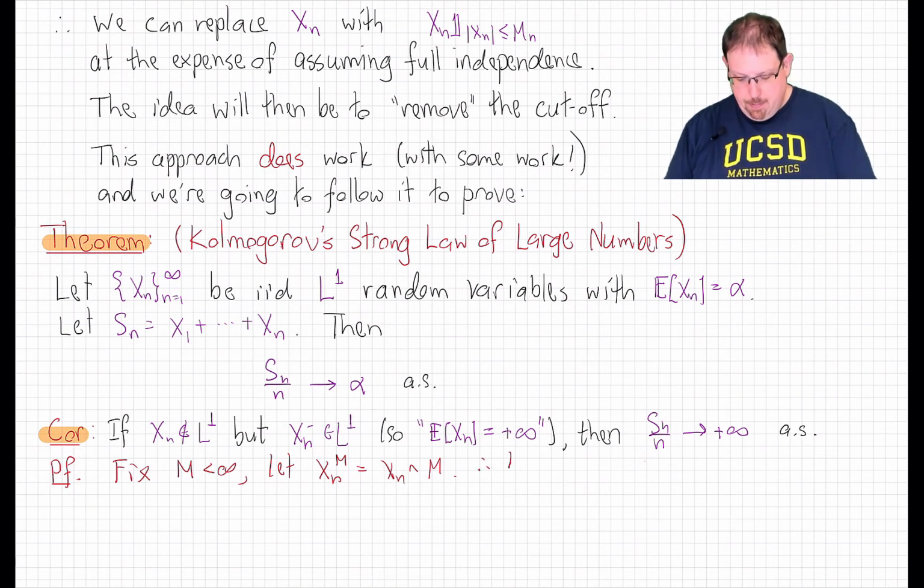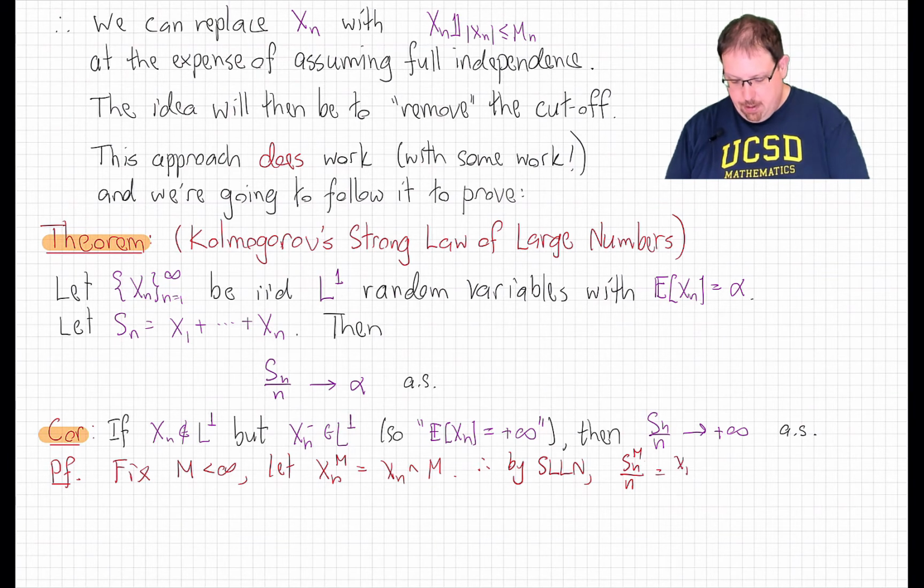Therefore, by Kolmogorov's strong law of large numbers, we can conclude that S_n^m over n, which is the sum of the first n X_n^m's, does converge almost surely to the expected value of, say, X_1^m.